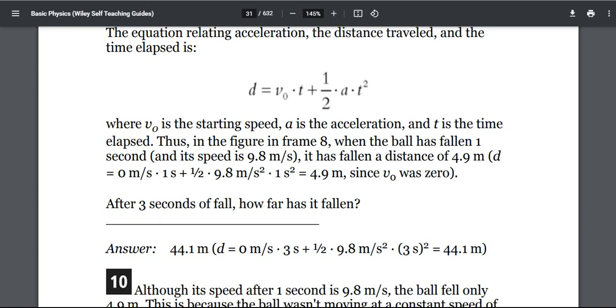I hope you learned something, and I hope you understood it. In the next lecture we are going to learn some more about the acceleration equation.